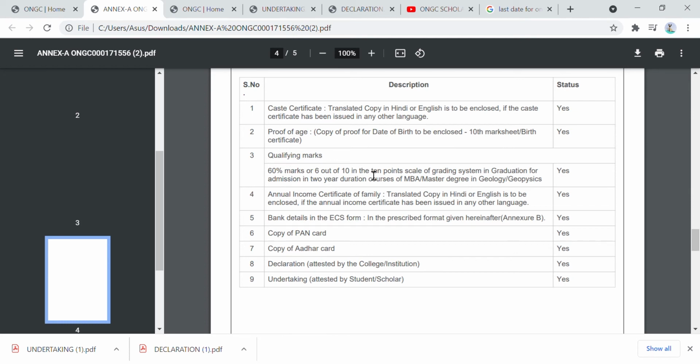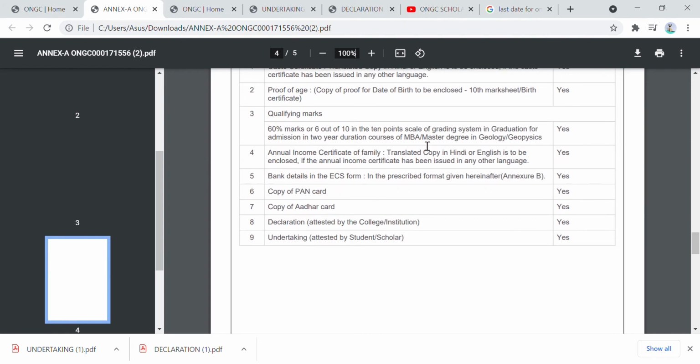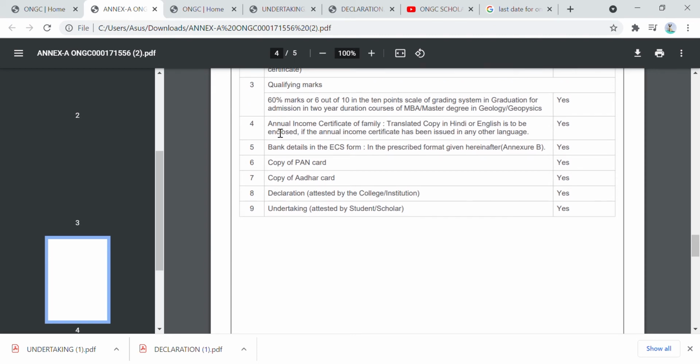Qualifying marks: if you are an engineering or medical student, it will be your class 12th mark sheet. If you are in a master's degree, then your BTech or previous degree will be your qualifying marks. Now, annual income certificate, I have already discussed that.